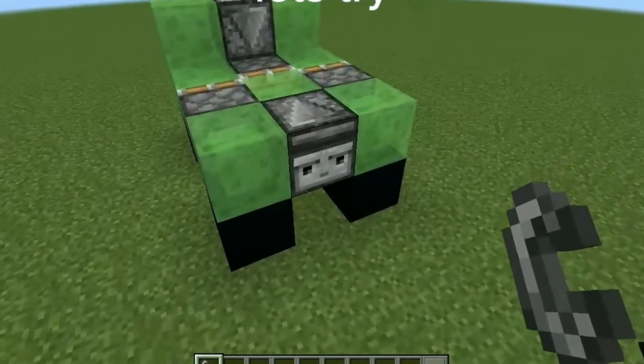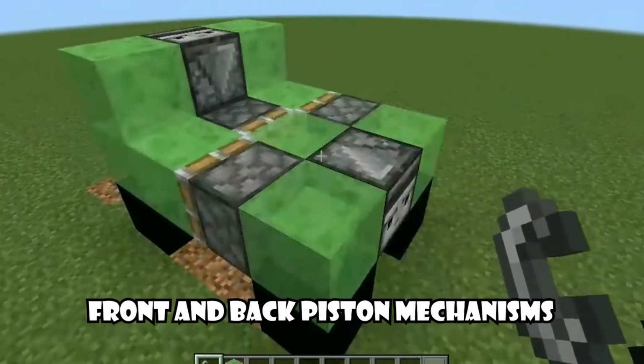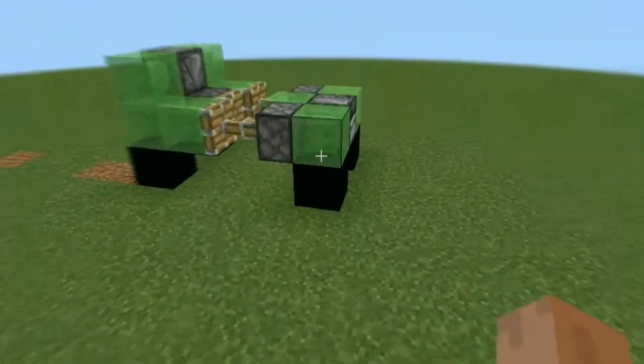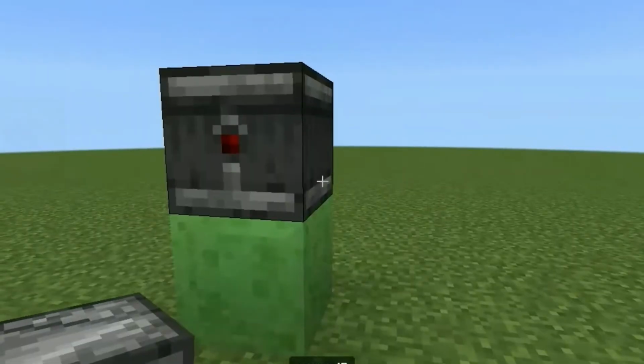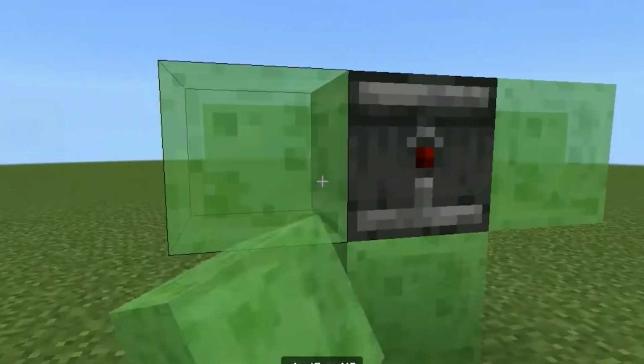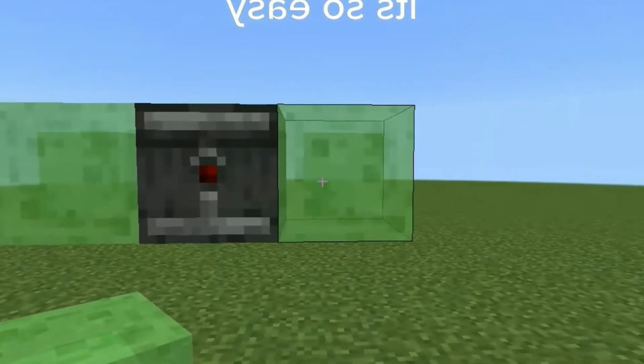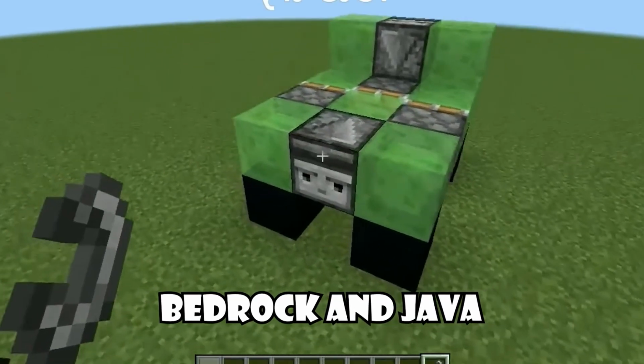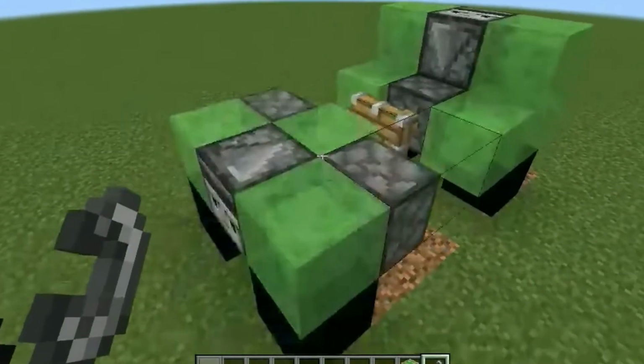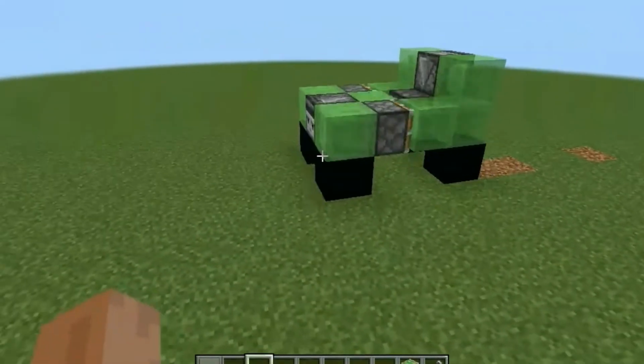You can begin with a flying machine core along with front and back piston mechanisms. Then it is your choice to use trapdoors and black concrete for fenders and tires for style. And it works on both Bedrock and Java. So why walk through your base when you can roll up in redstone?